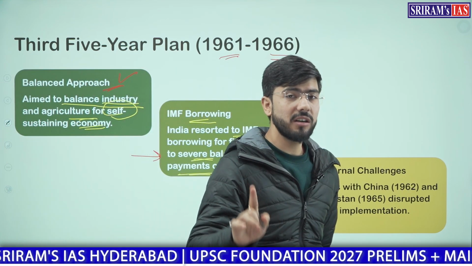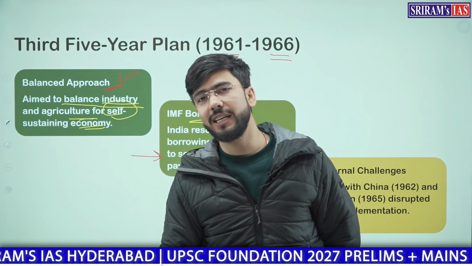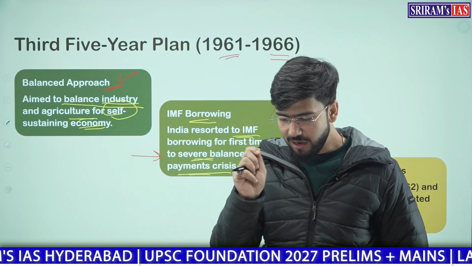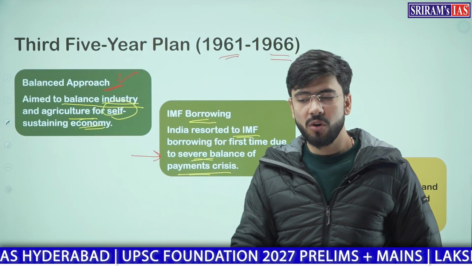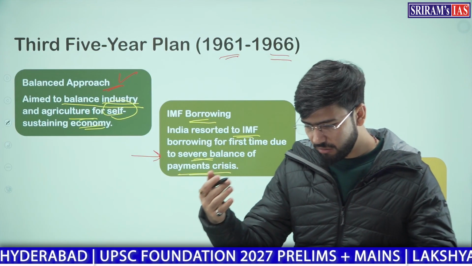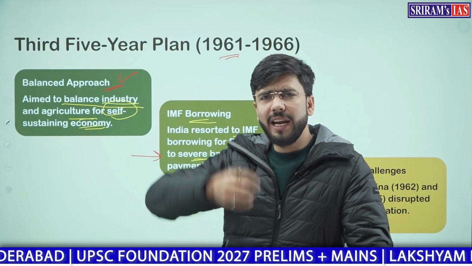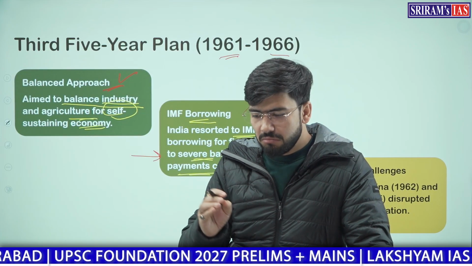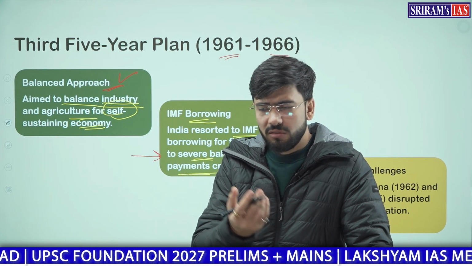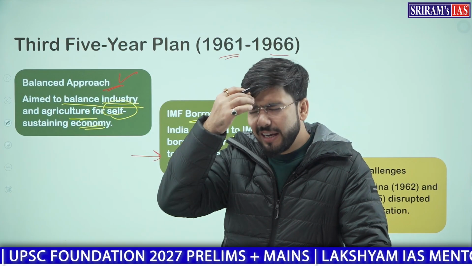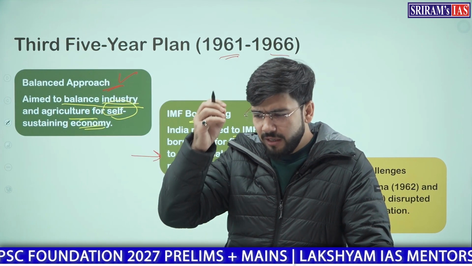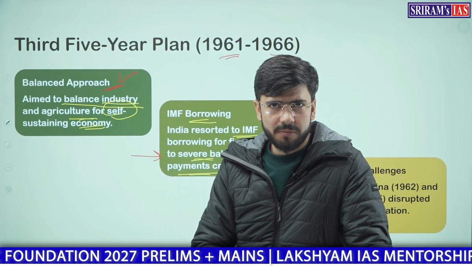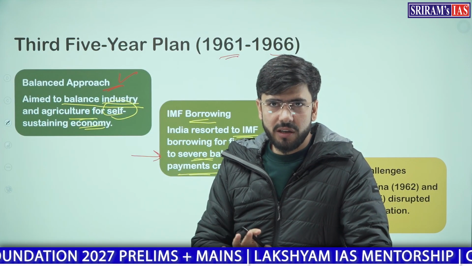However, the third 5-year plan coincided with extreme events which disrupt any of the economies of the world. Whether you take the Cold War, World War I, World War II, or any other wars between colonial powers or between any of the countries of this world.